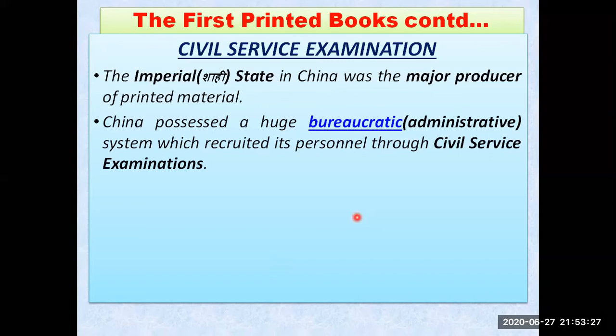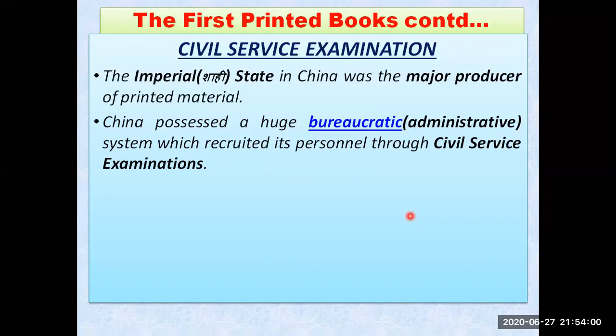If the government wanted to recruit and hire some person, they used to go through a competition, like we are having in India also. So suppose you want a government job, then you will have to crack the competitive examination. Likewise, China at that time also had that bureaucratic system which recruited its personnel through the civil service examination, that we also have in India, civil service examinations like BPSC, UPSC.